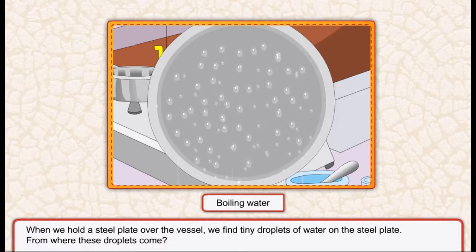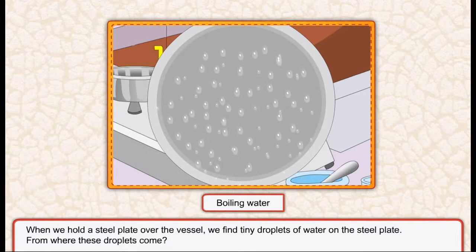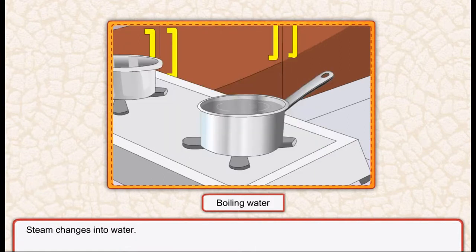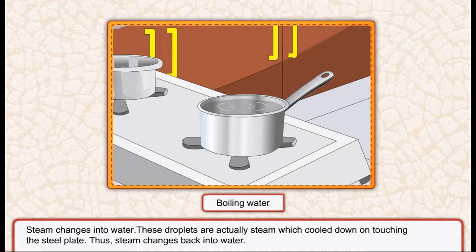From where do these droplets come? Steam changes into water. These droplets are actually steam which cooled down on touching the steel plate. Thus, steam changes back into water.